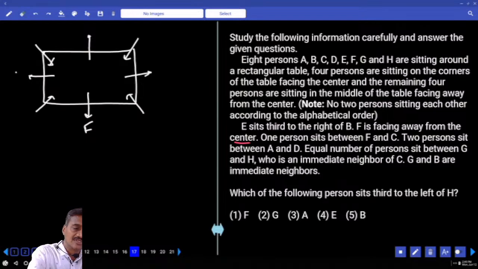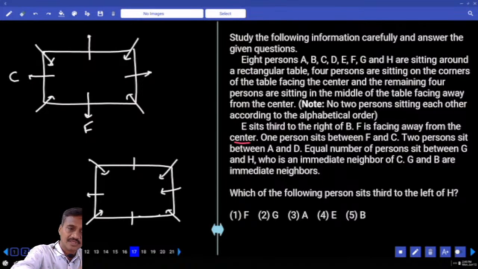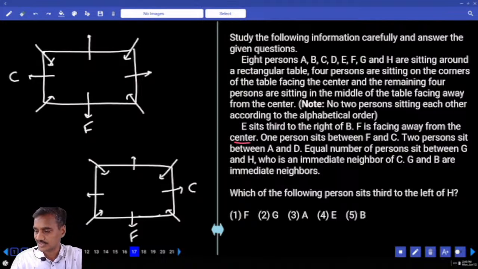2 possibilities. C can be either right hand side to F or to the left hand side. And there is a second possibility as well. In the first case, these persons are facing the center, and these are away from the center. Then coming back to this, F and C we are fixing, and we have done with both the possibilities.